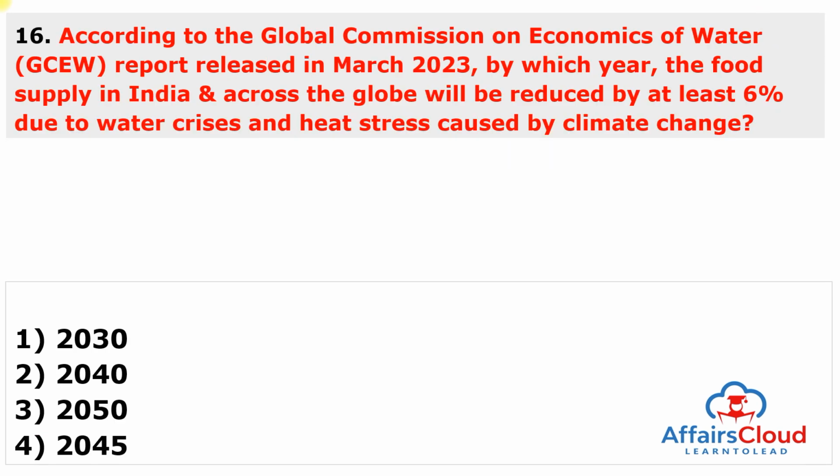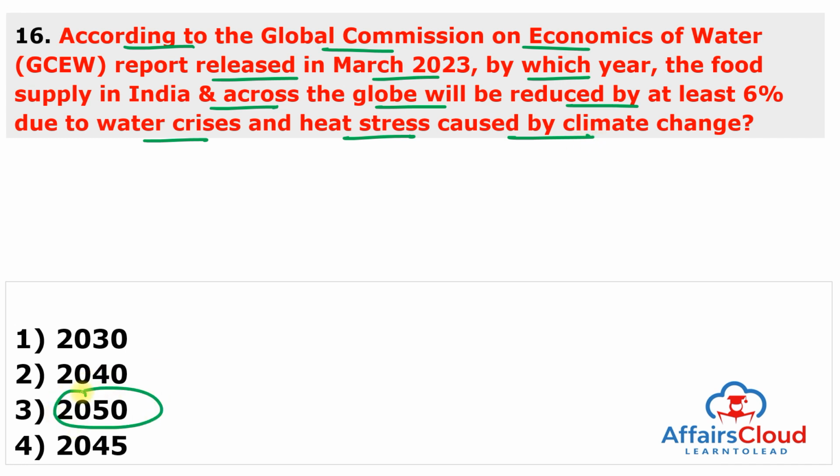Moving to next question. According to the Global Commission on Economics of Water report released in March 2023, by which year will the food supply in India and across the globe reduce by at least 6% due to water crisis and heat stress caused by climate change? This is by the year 2050. Answer of this question is 3.